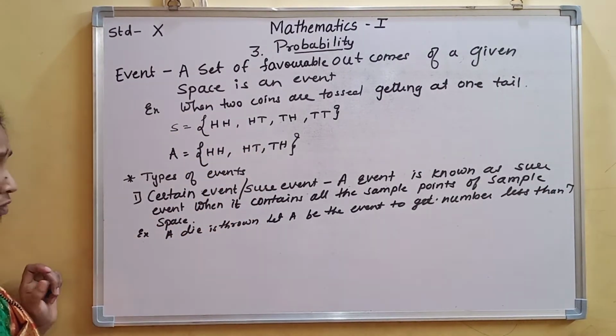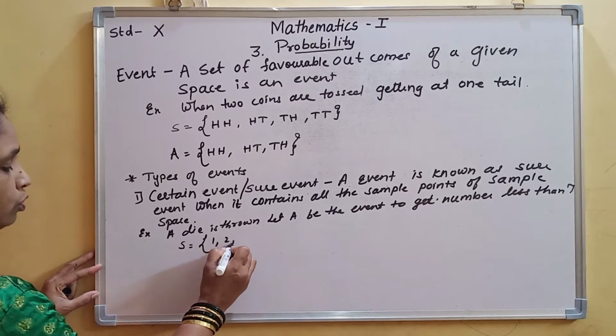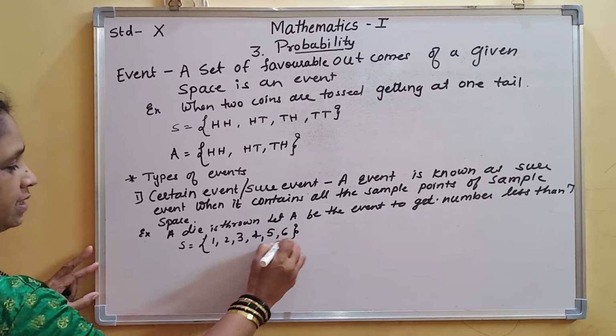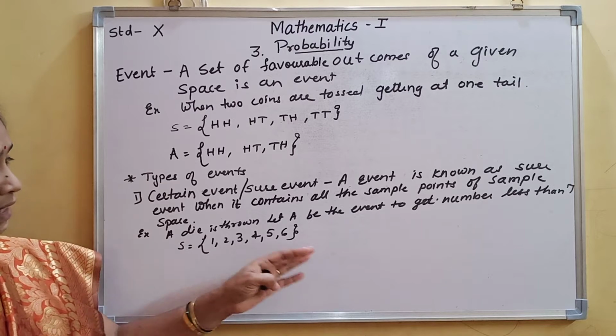Then the sample space has the elements 1, 2, 3, 4, 5 and 6. A die has 6 elements, or 6 outcomes.